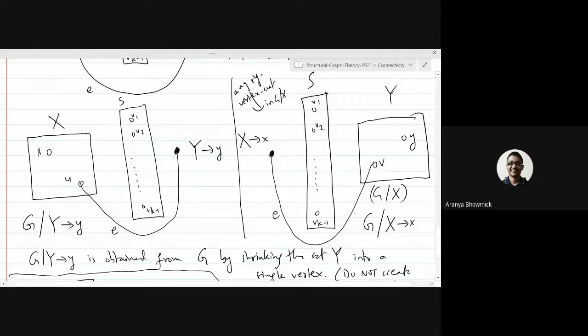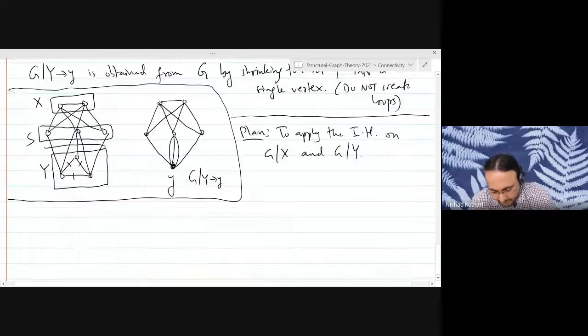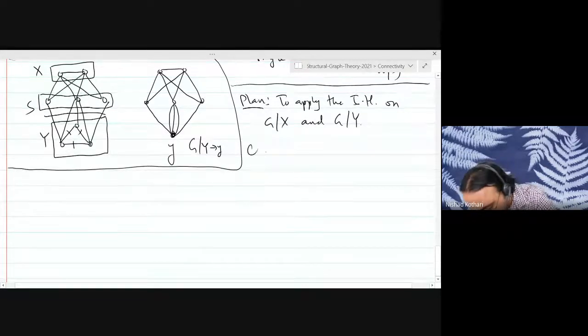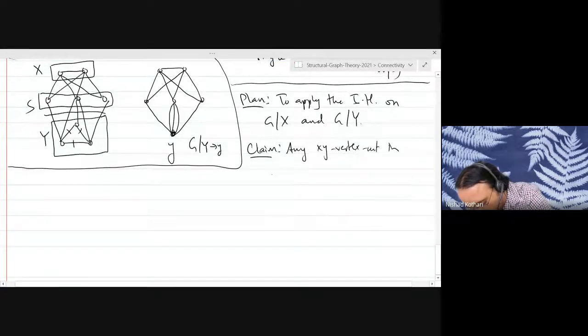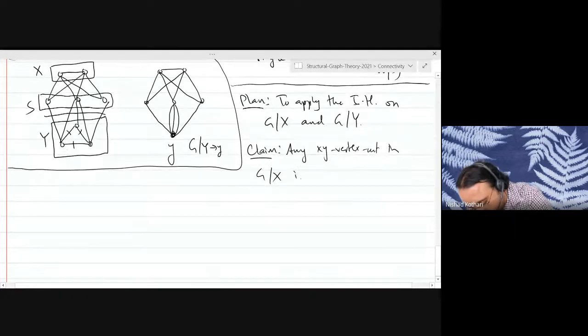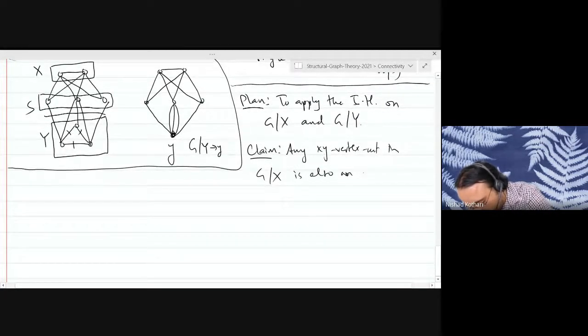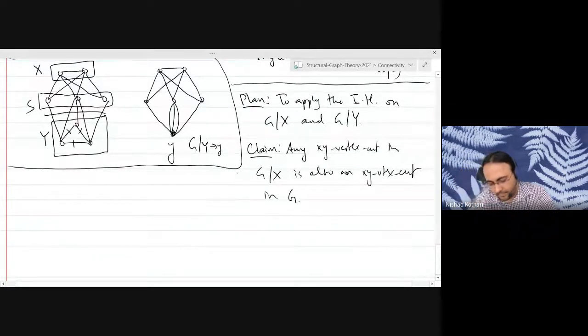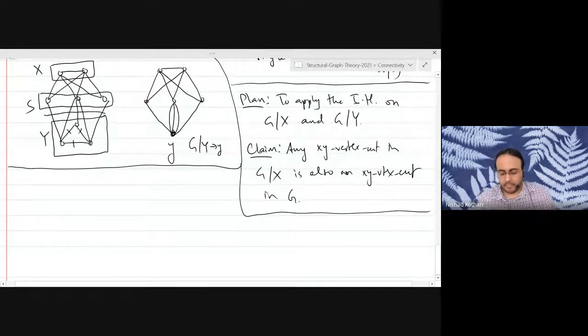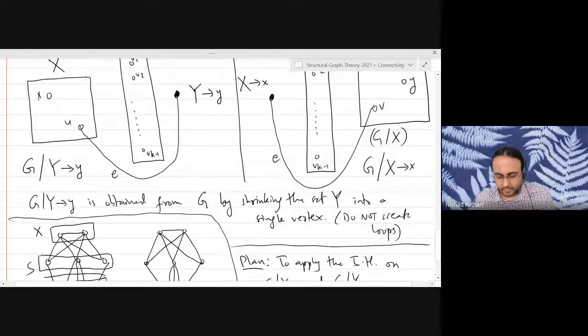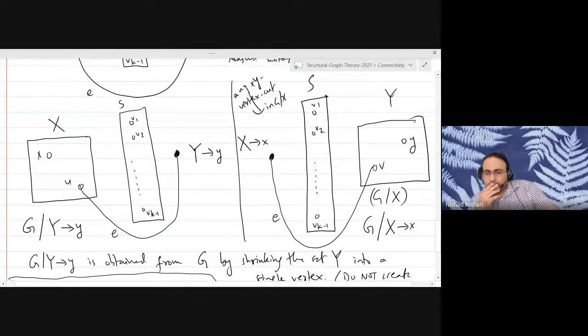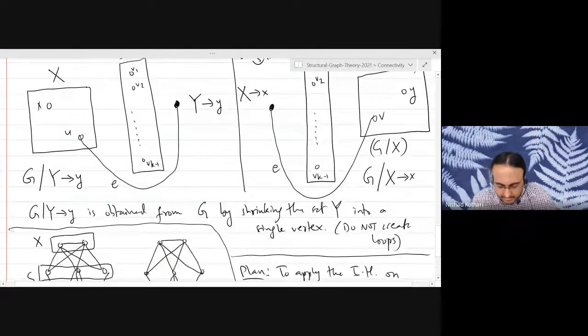Can you repeat the statement again? Yeah. So my claim is the following: any XY vertex cut in G shrink X is also an XY vertex cut in the original graph G. I want you all to think about this claim for a second.